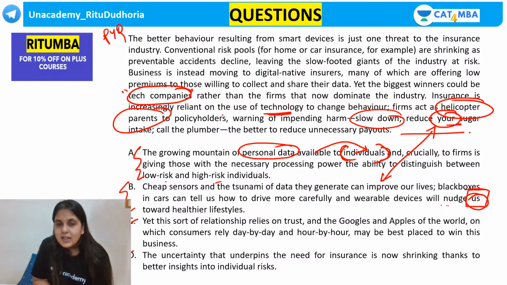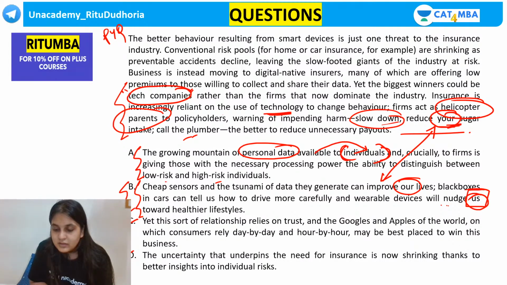Till now, it was about the companies warning customers: slow down, reduce your sugar, call the plumber. This became "improve our lives." How did it jump from "your" to "our"? Did you understand my point, guys? This becomes from the consumer's perspective. The passage till now was from the company's perspective. So language played a very crucial role here, guys.